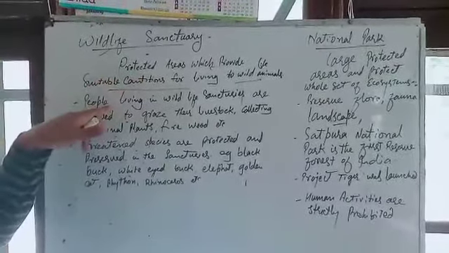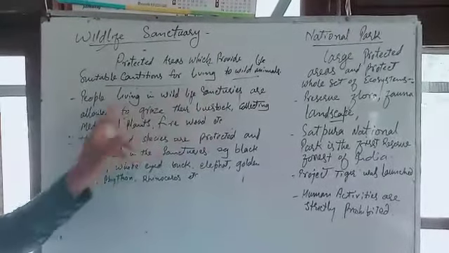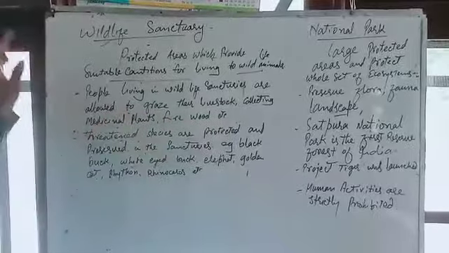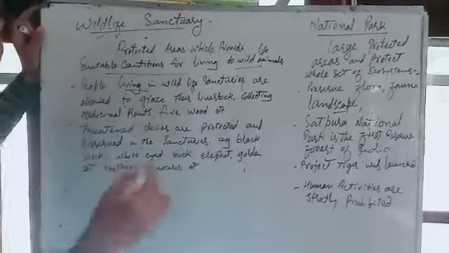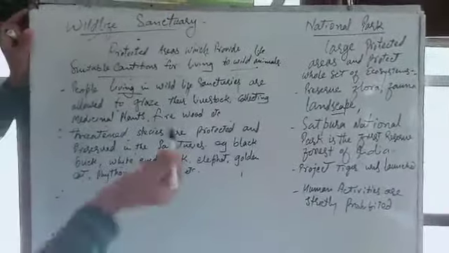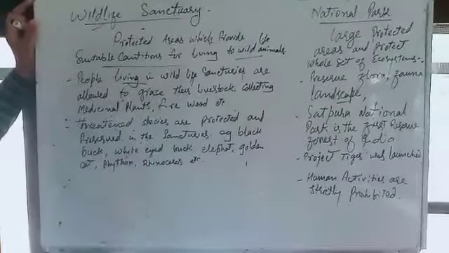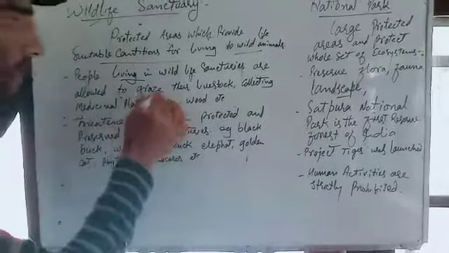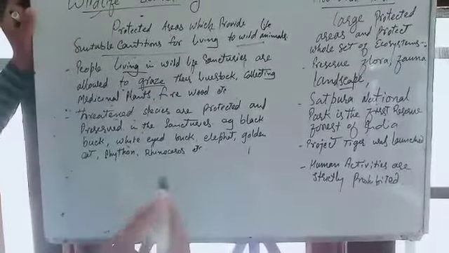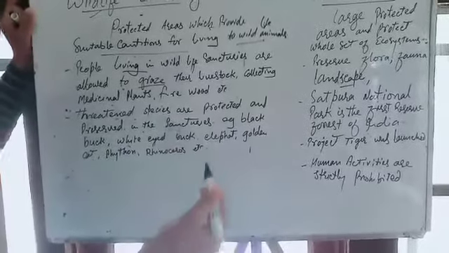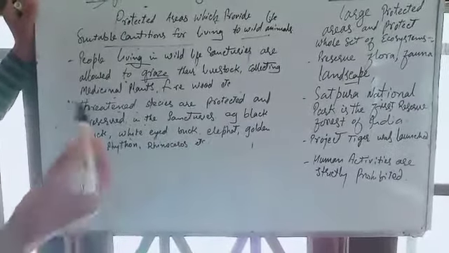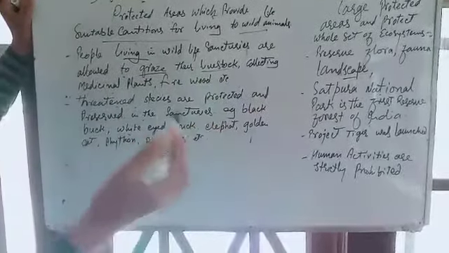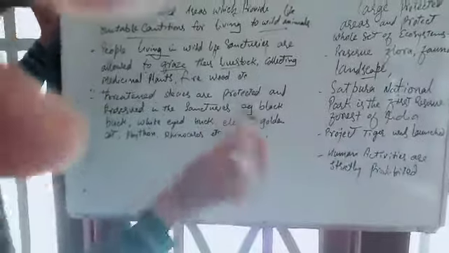Next is people living in wildlife sanctuaries are allowed to graze their livestock, collect medicinal plants, firewood, etc. Those people who live around these wildlife sanctuaries, or those areas which are protected, are allowed to graze their cattle. That means they feed their cattle on the products of the forest or of the wildlife sanctuary. Their livestock means their cattle. They may be cows, sheep, goats, etc.